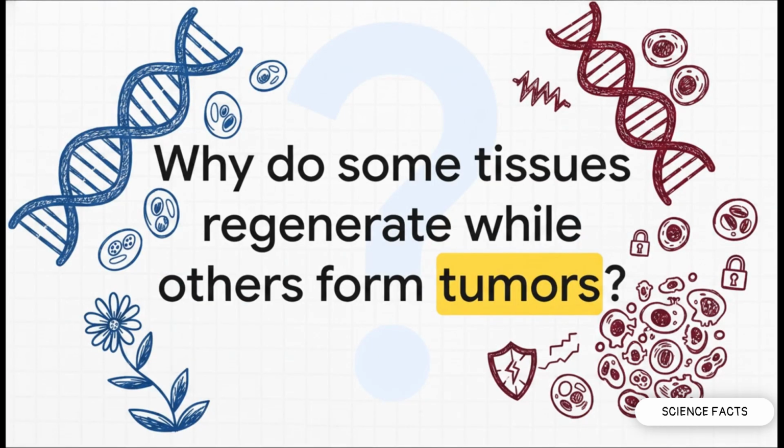It's honestly one of the most fundamental questions in medicine, right? Why do some damaged tissues bounce back flawlessly while others spiral into life-threatening tumors? Well, it all boils down to the microscopic security systems guarding the cell cycle and what happens when they fail. Understanding these mechanisms is the absolute bedrock of modern oncology and pathology.